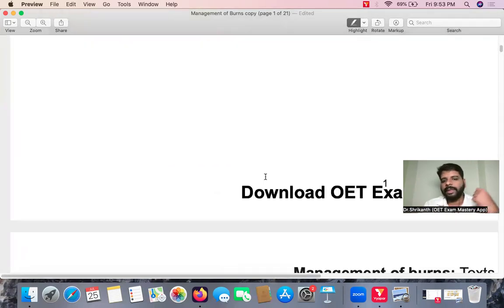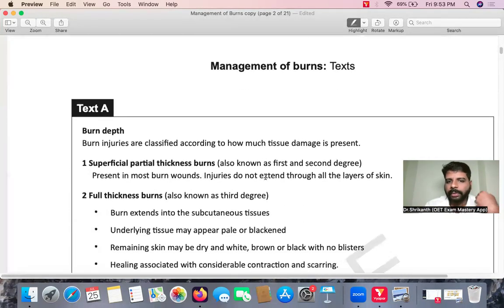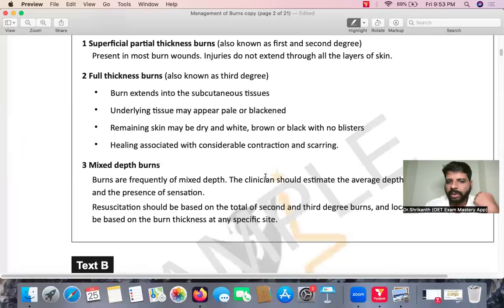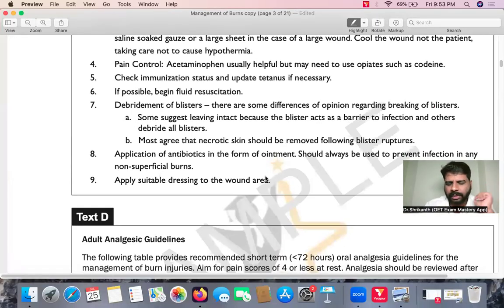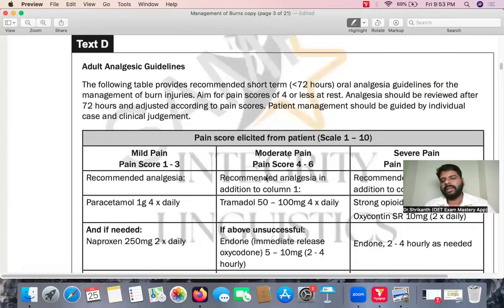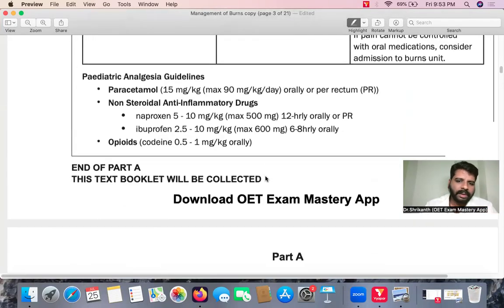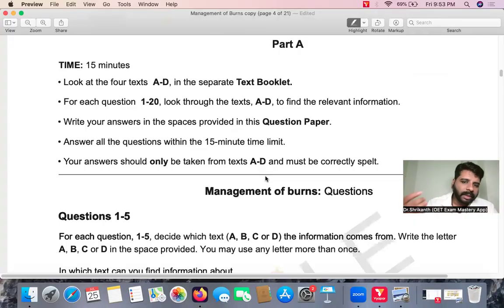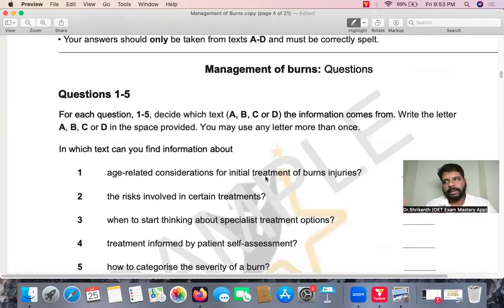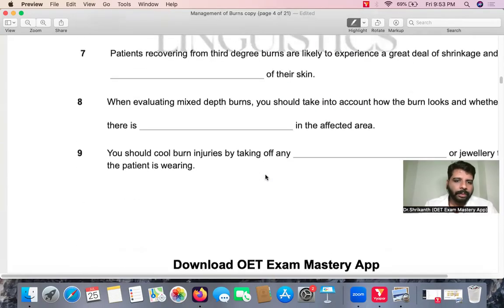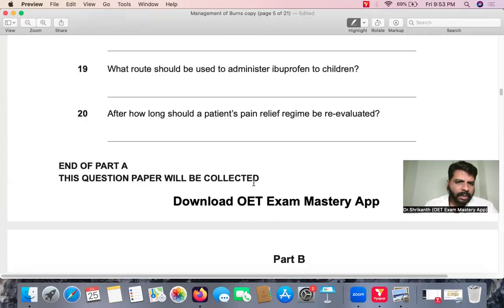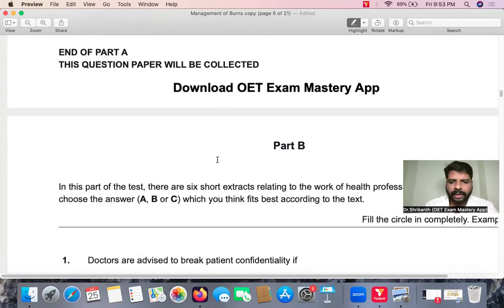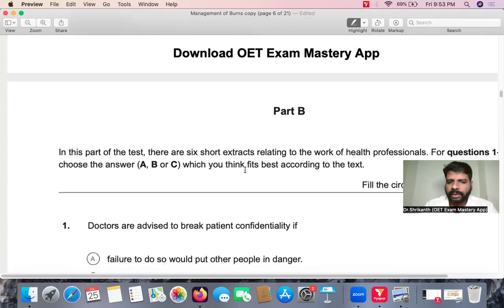So in OET reading part A, you need to have good time management skills, prioritization skills, and several other skills that we discussed: keyword analysis, skimming, scanning. The way you think and how you strategize is extremely important. And then when it comes to reading part B, there will be 20 questions in reading part A, and then six questions in reading part B.